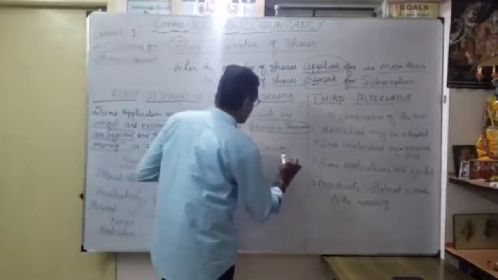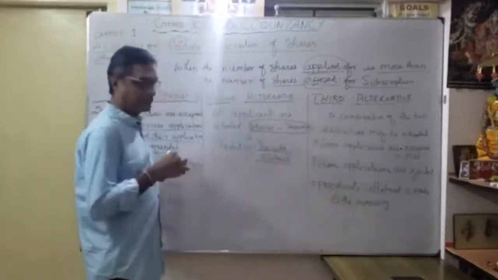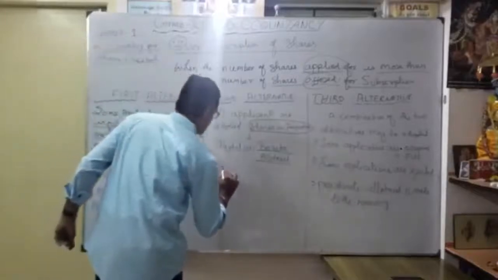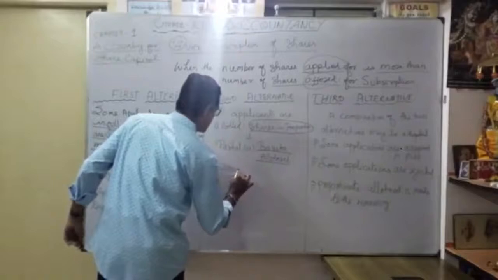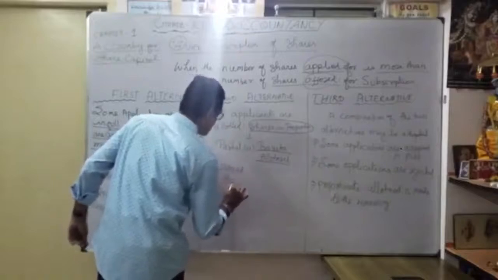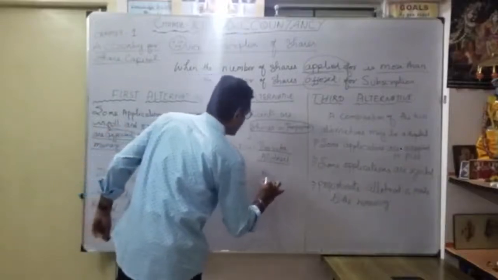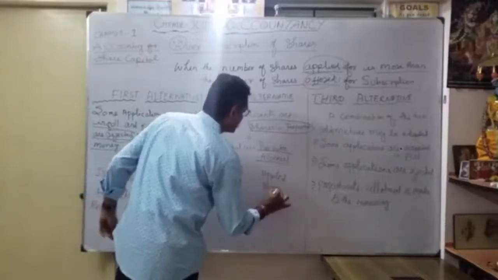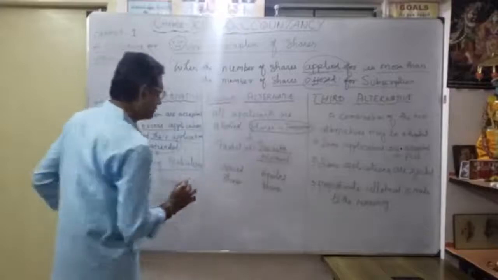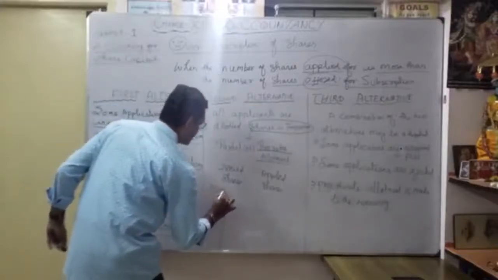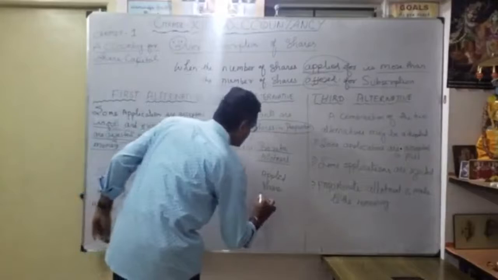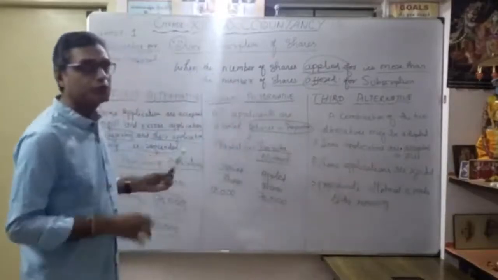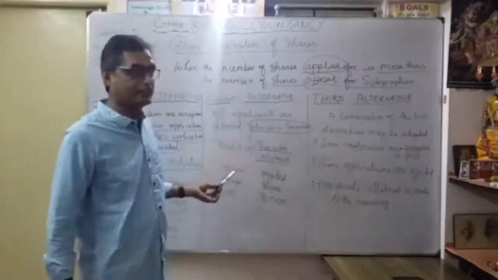In the same example, issued shares are 50,000 and applied shares are 70,000. So how do we give the pro rata treatment according to the second alternative?